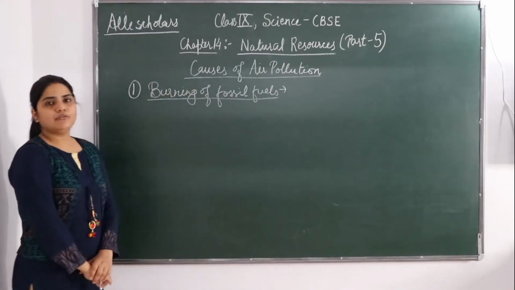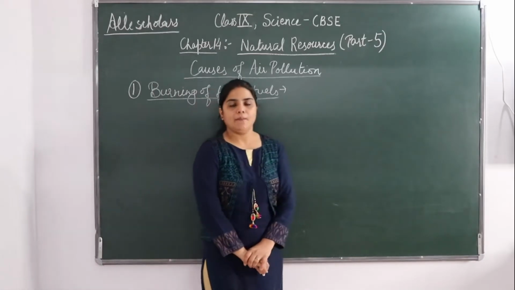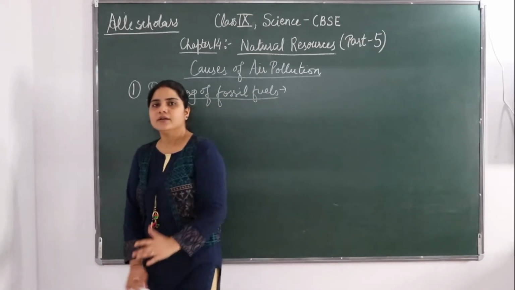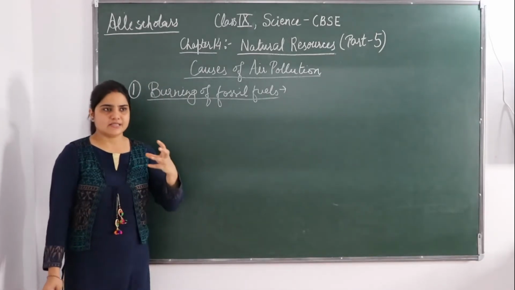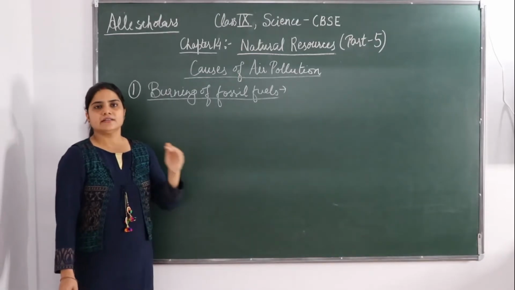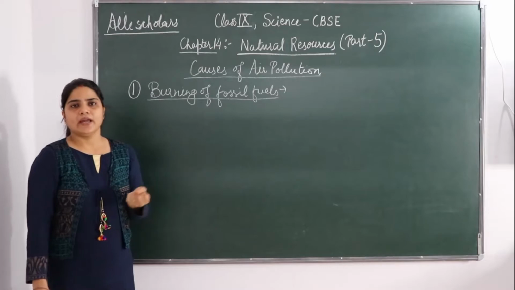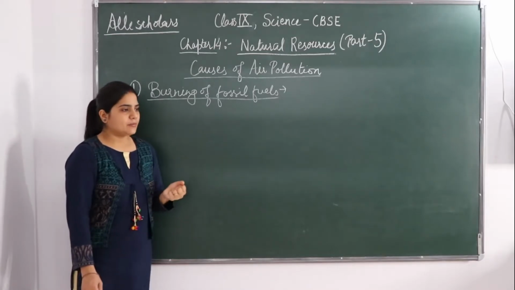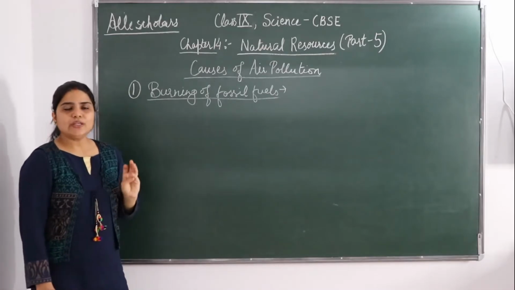Okay, burning of fossil fuel. So what happens when we burn coal and petroleum? Coal and petroleum are being burned. We use different kinds of vehicles while running. The petrols are being burned. Coals are used for cooking and all. So they are also being burned. So when they are burned, these coals and petrol, what do they release?